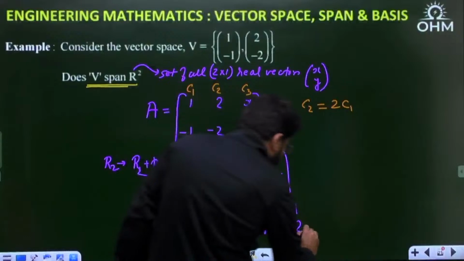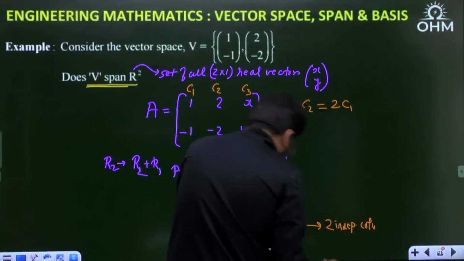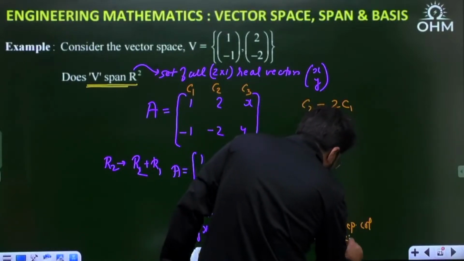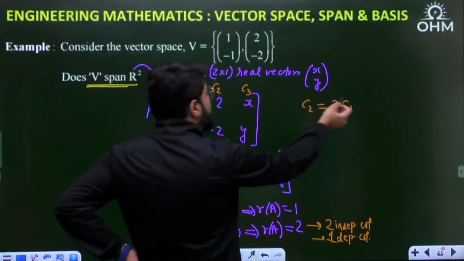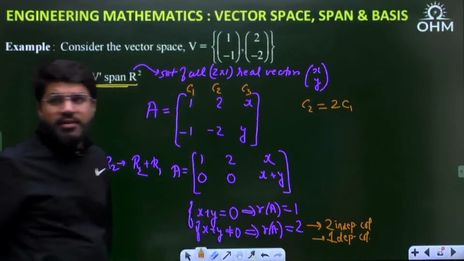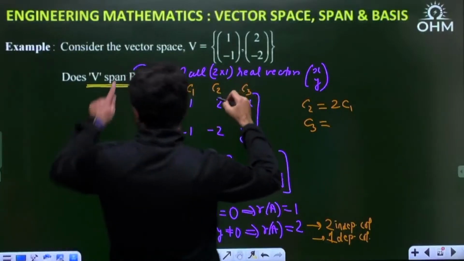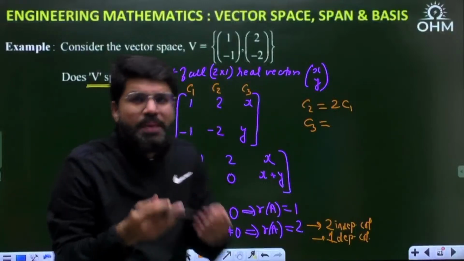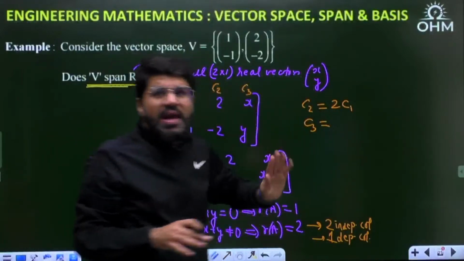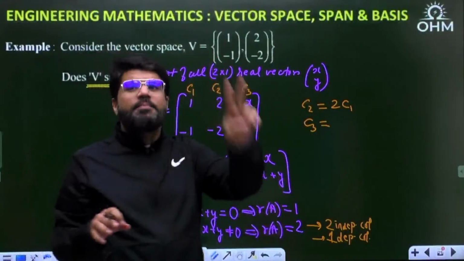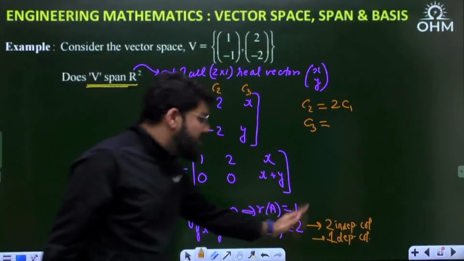When I say rank equal to 2, there are two independent columns. That means there is one and only one dependent column. And what is that one dependent column? C2 is twice C1. That means C3 will not depend further, there cannot be any relation for C3. You cannot write down the vectors of R2 using C1 and C2. What is the meaning of spanning R2? That means every vector in R2, which is XY, should be represented by a linear combination of V1 and V2. That will not be possible if rank is 2.